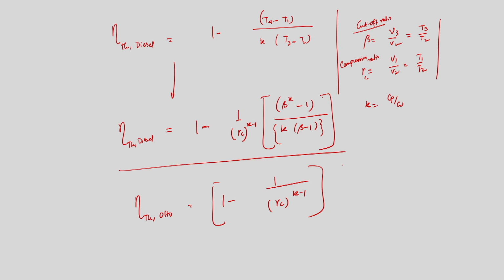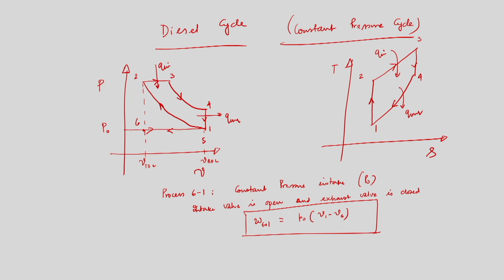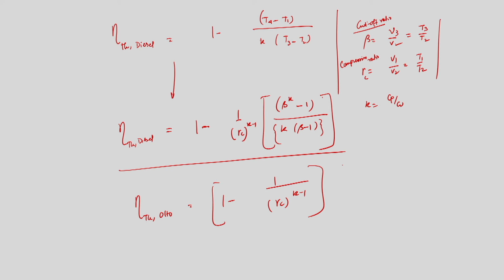Because the cutoff ratio beta is always greater than 1, since V3 by V2, if I see the PV diagram, is greater than 1, and k is always greater than 1, the term within the bracket is always greater than 1.